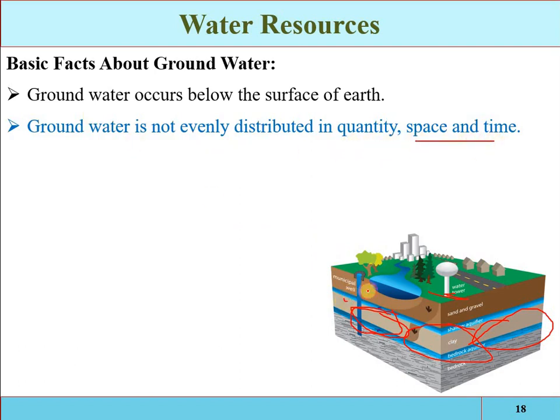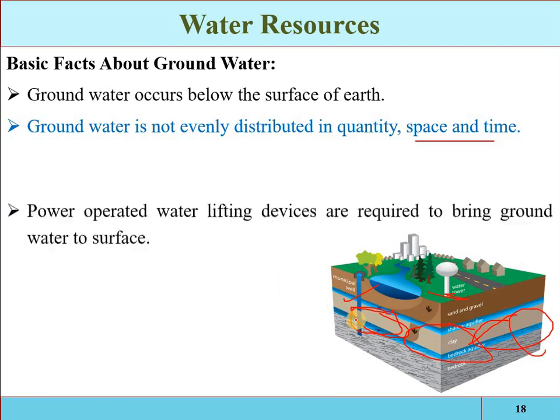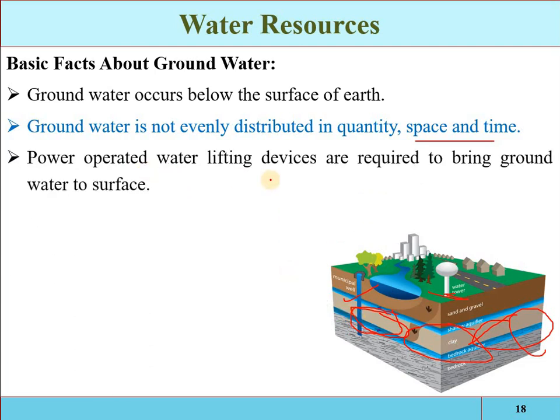Okay, here the water will be more, but here the water will be less due to the composition of the structures of the underground surfaces. And also with respect to time, because if rainfall is not occurring, then the recharge will be less. So if recharge is less, then the groundwater quantification will be less. Okay. Power operated, that is the major problem.